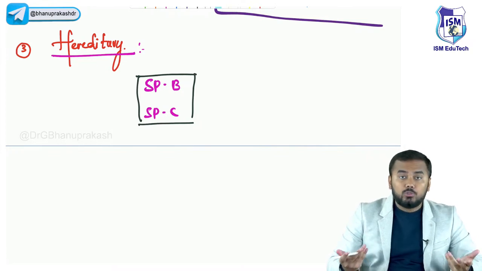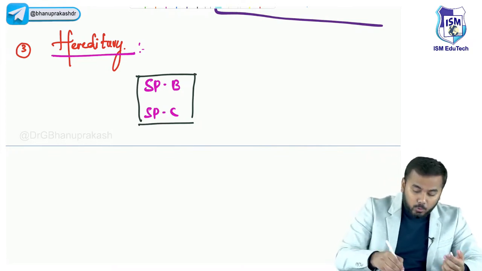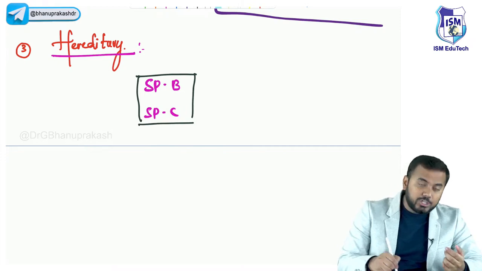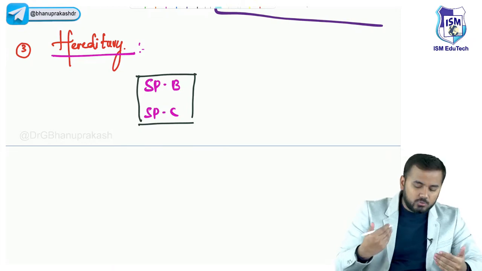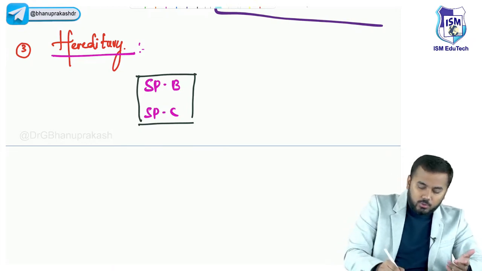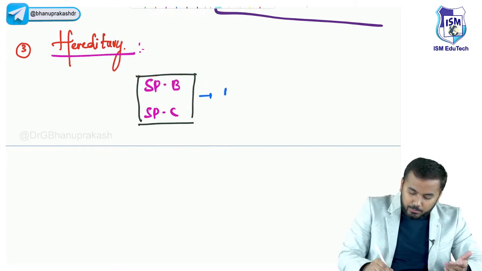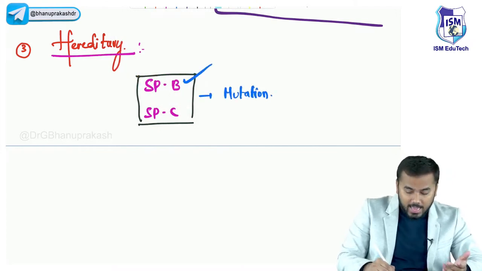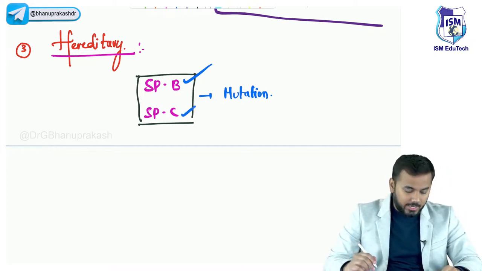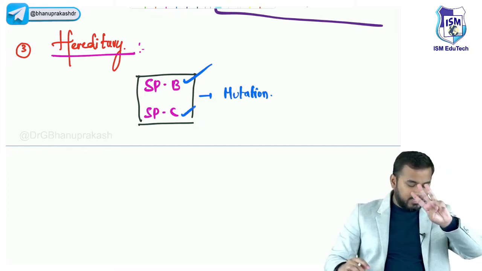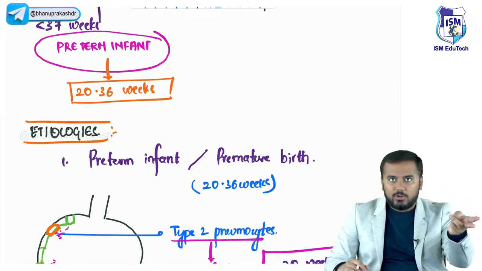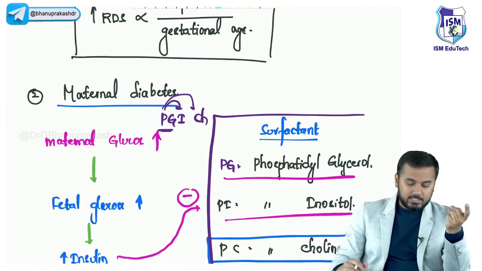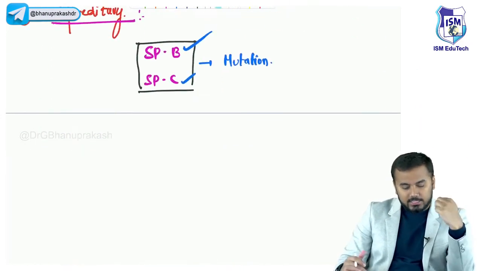So we need proteins also, right? Not only phospholipids. If these proteins mutate, what will happen? Do you think surfactant will be formed properly? No. So that is what is called a hereditary factor. So the hereditary factor is if there is mutation of SPB and SPC. Okay. So till now we have discussed three important things. One we discussed is premature or preterm infant. And what was the second? We discussed maternal diabetes, and third we discussed hereditary.